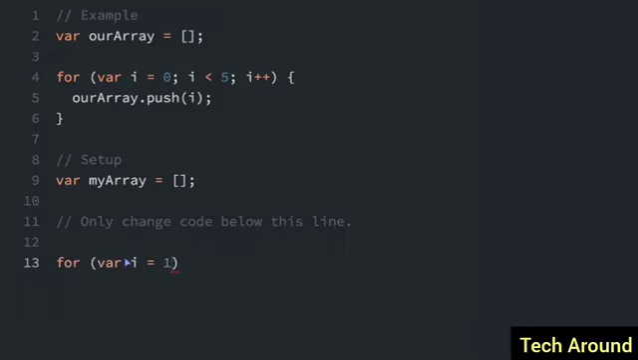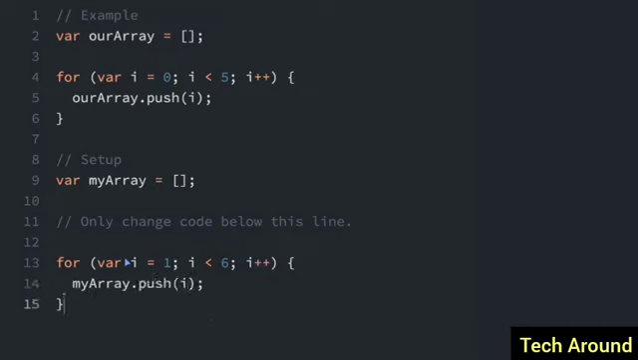We're starting with 1 instead of 0 this time, and we're going to do i is less than 6. So while i is less than 6, we are going to run all the code in this loop. And at the end of each iteration, we are going to increment i. Now, I can just do what we had before, myArray.push(i).